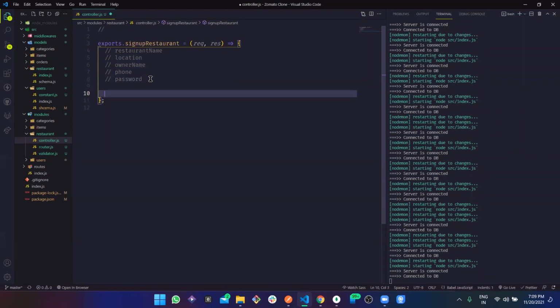Okay, now let's understand how we are going to add. Firstly, we need this to be linked, right? Suppose someone is trying to sign up their restaurant, so we are going to add two different documents in two different collections. Firstly, we need to add a document in the restaurant with the restaurant data, and secondly, we need to add the user data to the user, right?